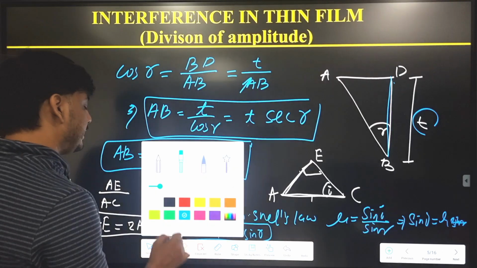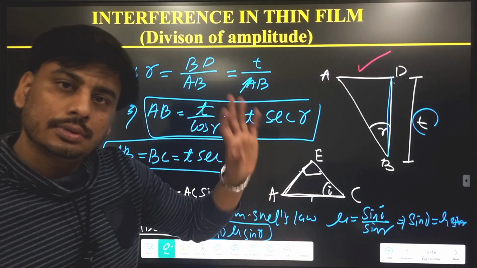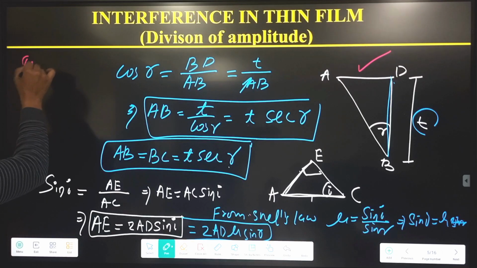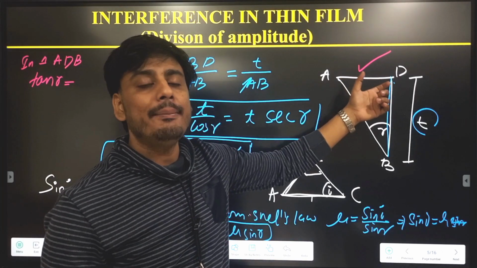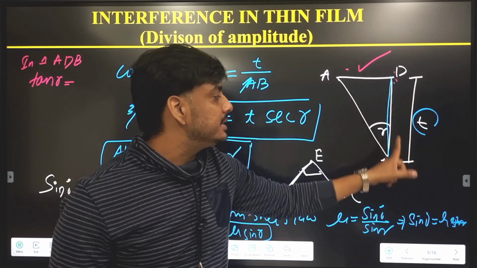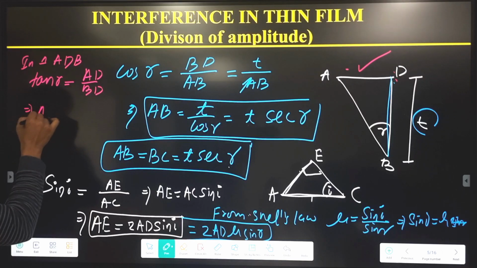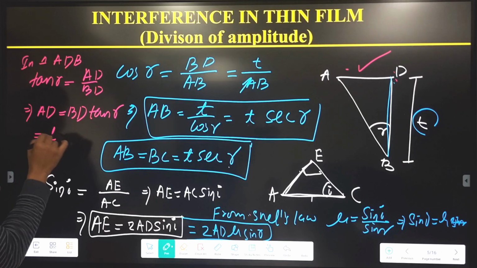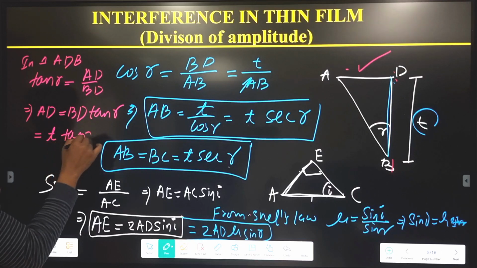Now our aim is to calculate AD. So from where can we calculate AD? From this triangle you can calculate AD. Clear? If you calculate tan theta in triangle ADB, tan theta is always equal to perpendicular by base. So perpendicular is AD, base is BD, equal to AD by BD. So AD equal to BD tan r, and BD is nothing but the B to D distance. This is the thickness t. So AD equals t tan r.